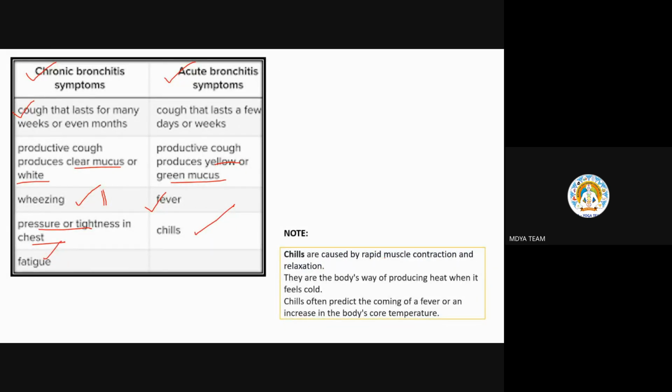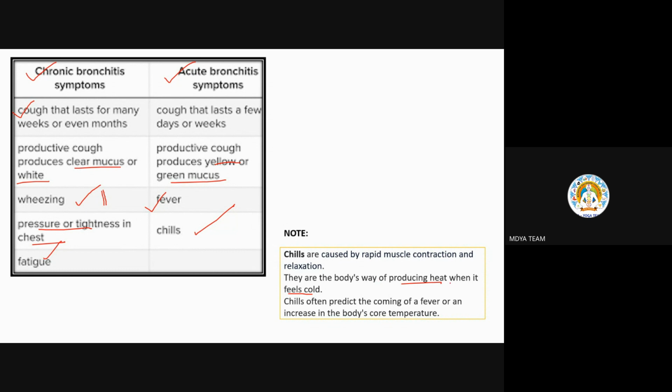Chills are nothing but rapid muscle contraction and relaxation. This is caused due to rapid contraction and relaxation of the muscles. To maintain the homeostasis of the body, when our body feels cold, it produces heat.